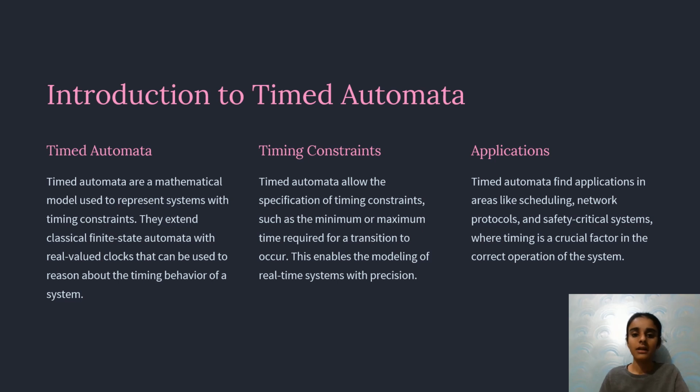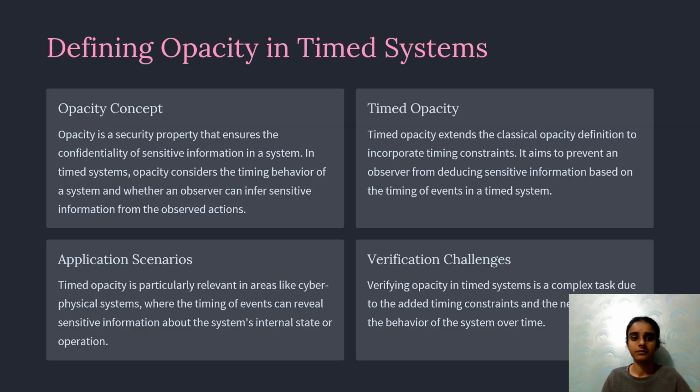Timing constants: timed automata allow the specification of timing constants such as the minimum or maximum time required for a transition to occur. This enables modeling of real-time systems with precision. Applications: timed automata find application in areas like scheduling, network protocols, and safety-critical systems where timing is a crucial factor in the correct operation of the system.